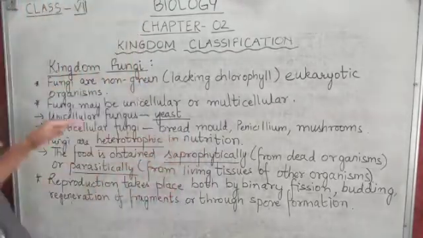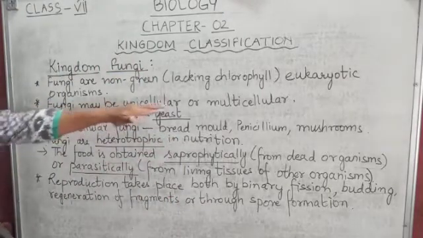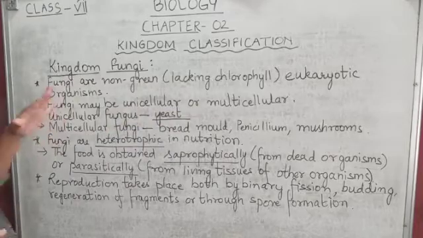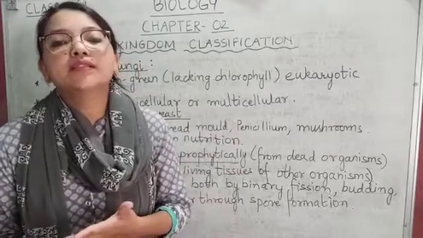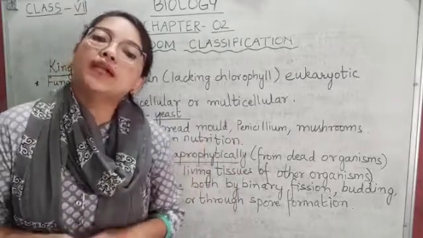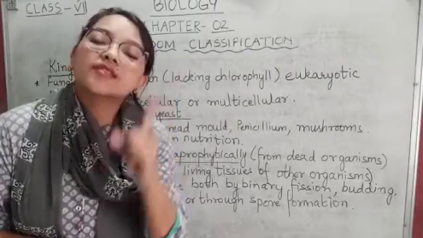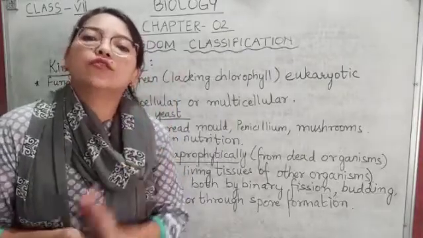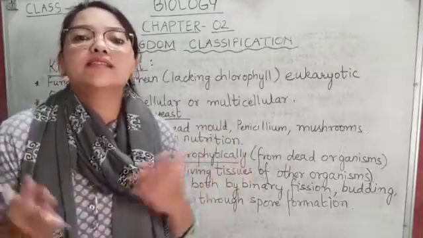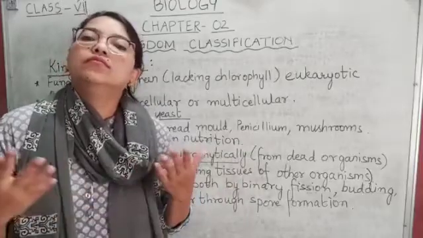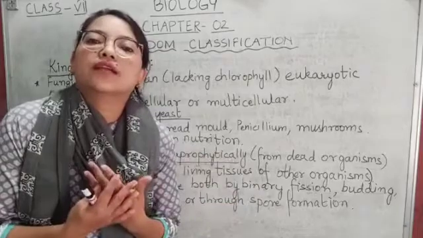Now comes, fungi may be unicellular or multicellular. Fungi can be unicellular and they can be multicellular also. Unicellular means made up of one cell, a single celled organism. Multicellular means made up of many cells, like animals, plants, human beings. We all are multicellular organisms.